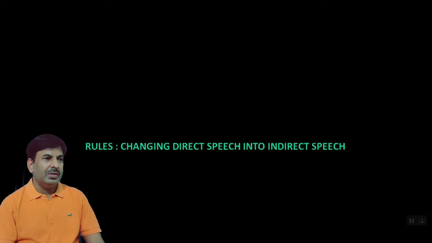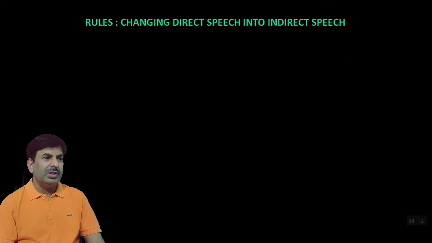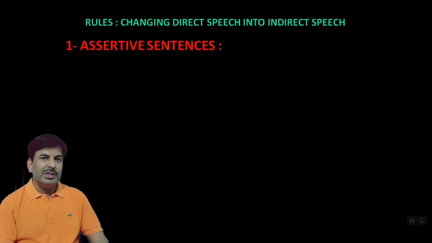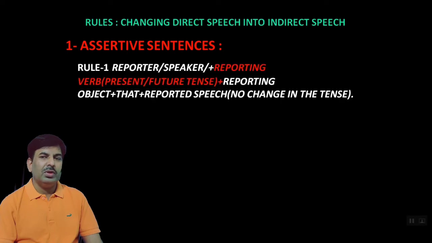Let us go further. Rules for changing direct speech into indirect speech. First of all, assertive sentences. Dear students, assertive means here affirmative or negative sentences. Now, first of all, we are going to have the rules in which there is no change at all. So, what are the conditions? Let us try to know.